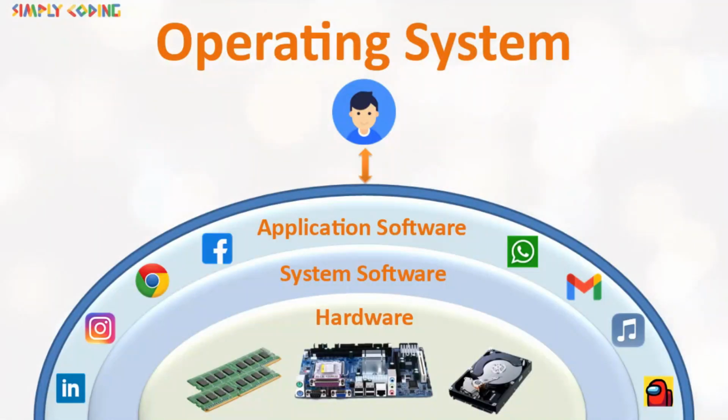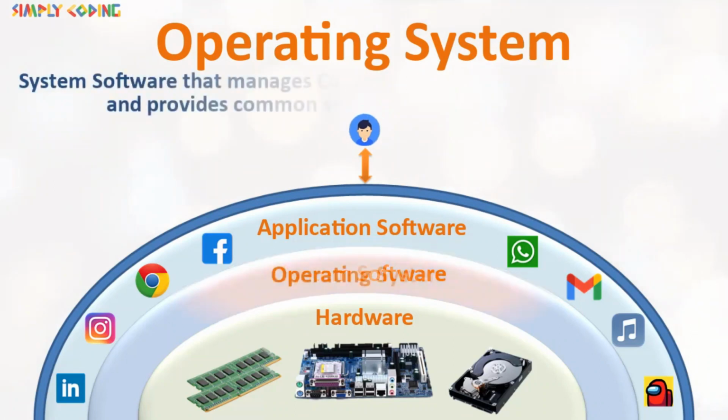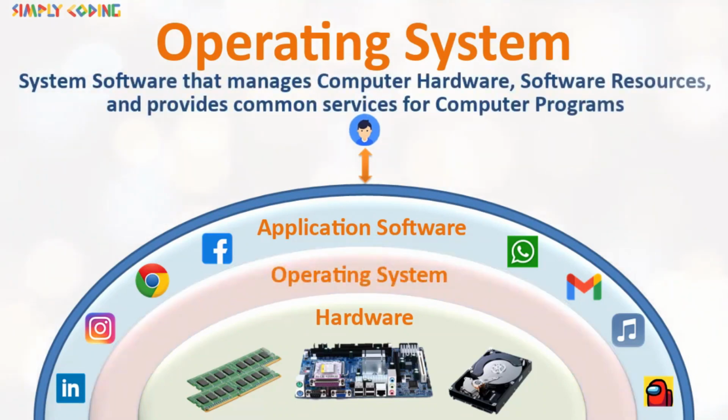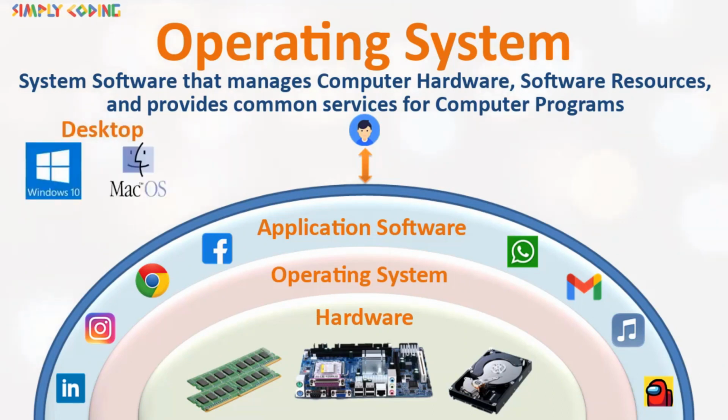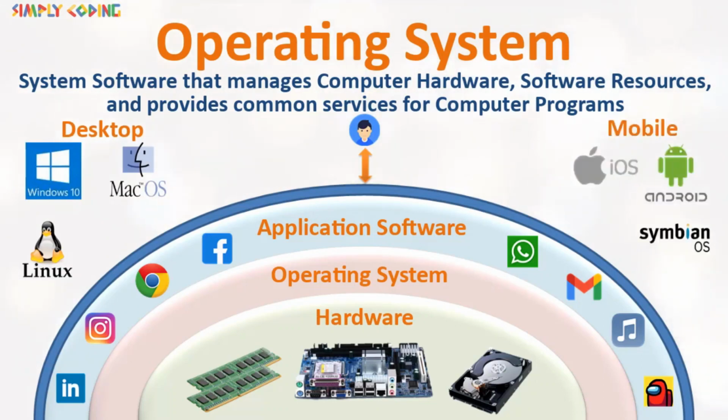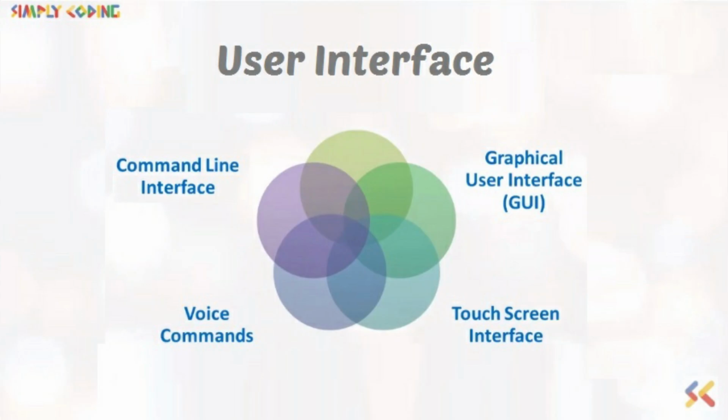An operating system or OS is the system software that manages computer hardware, software resources, and provides common services for computer programs. Examples of operating systems are Microsoft Windows, Apple's Mac OS, Linux for computers, and Android, Apple iOS, Symbian for mobile phones. Based upon the type of interface provided, operating systems can be divided into multiple types.